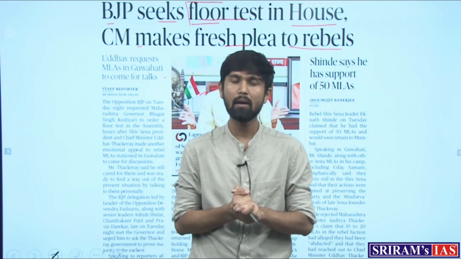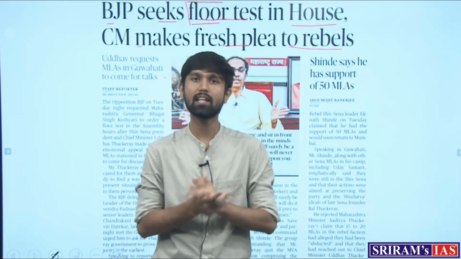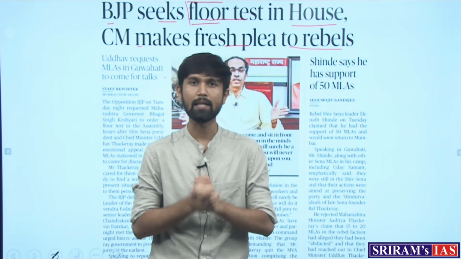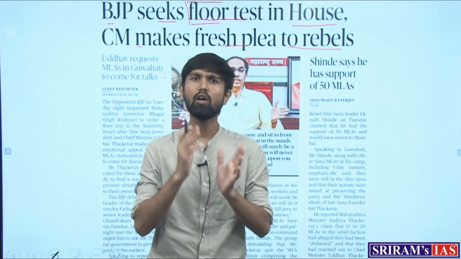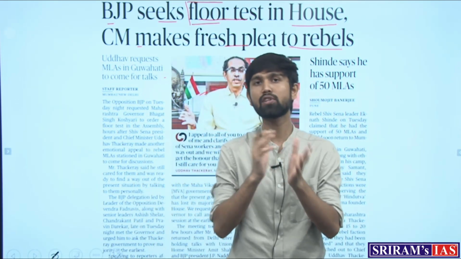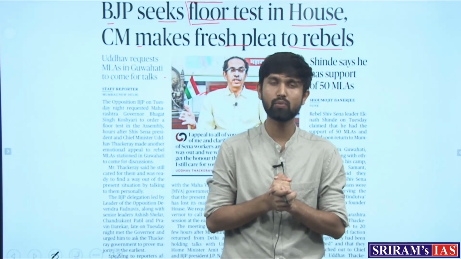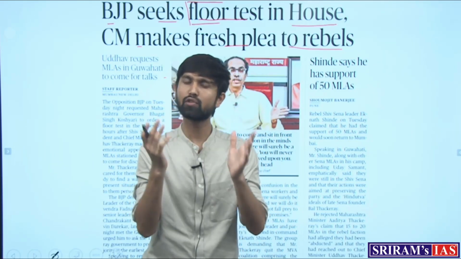This would result in the lack of majority for this coalition, and what would that amount to? It would amount to the falling of the government in Maharashtra. That is why this whole political crisis has started in Maharashtra. So now these rebel MLAs first flew to Surat and are now housed in Guwahati, so that they cannot be approached by the ruling party government, or no such transactions can happen which would foil the plans of these rebel MLAs. So that is why they are situated elsewhere, wanting to break away from the Shiv Sena party and form a government through other means.